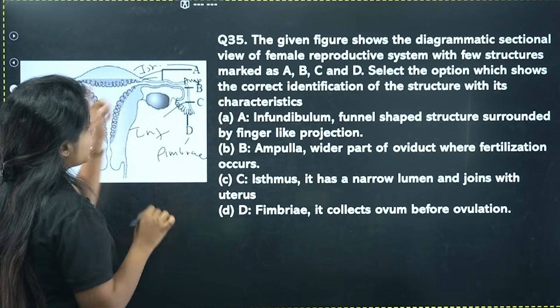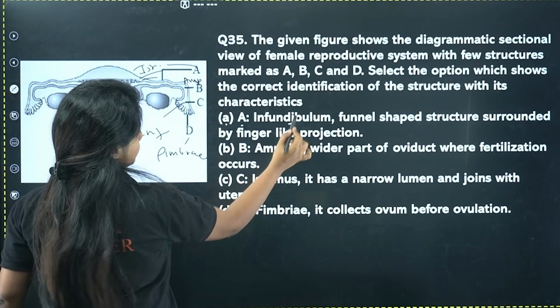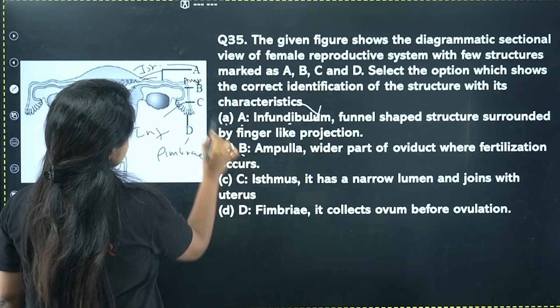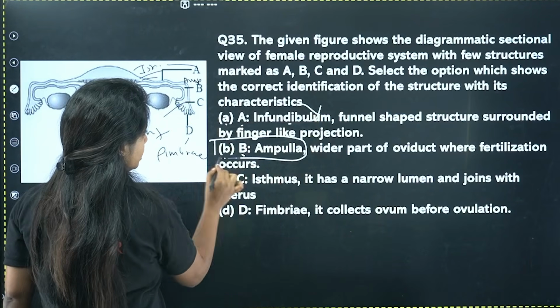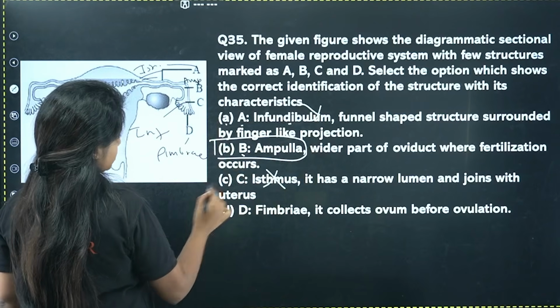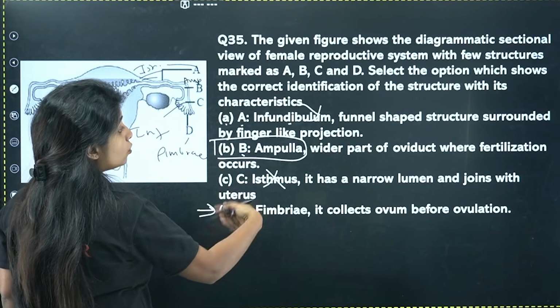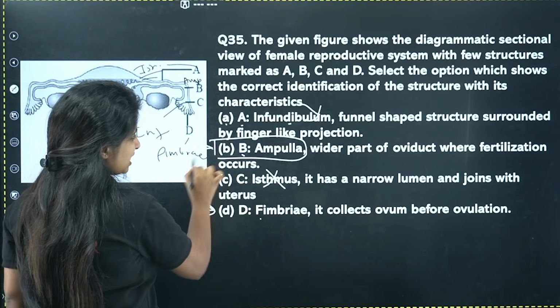I know this. Now you look for that in the options. Is A mentioned as isthmus? No. Is B mentioned as ampulla? Yes. So we have to take that into consideration. Is C mentioned as infundibulum? No, isthmus is being mentioned over here. Is D mentioned as fimbriae? Yes, this is also correct. Now you have to look for the things that are there, so among these options you have to look.